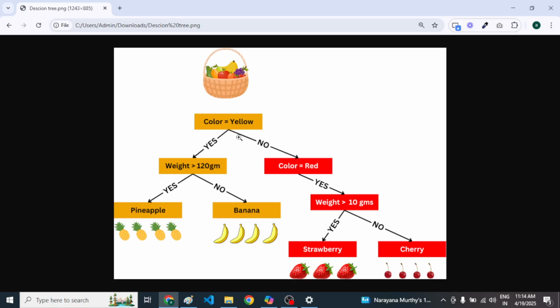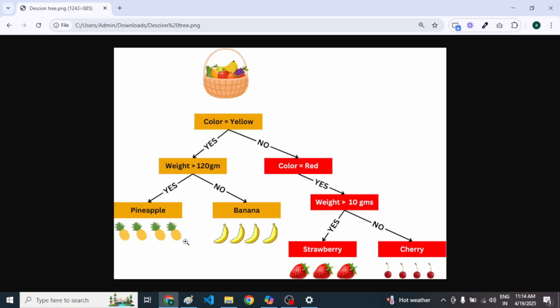In the same way, at the top level we have divided on the basis of color. This is not the color yellow. Now let's see, is this color red? Yes, it's red. If the weight is greater than 10 grams, then it gets divided again: strawberries if the weight is greater than 10, and cherries if the weight is less than 10 grams.